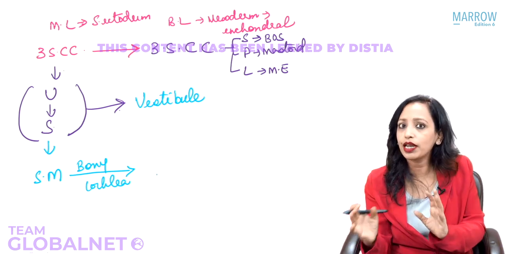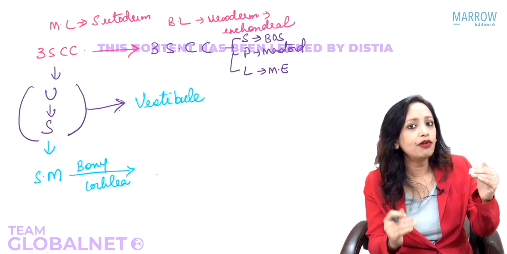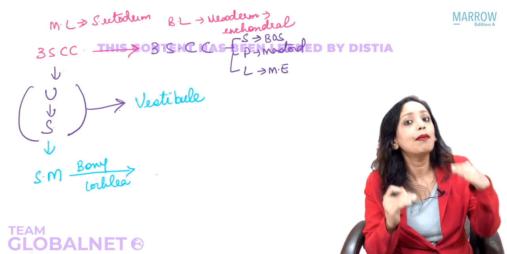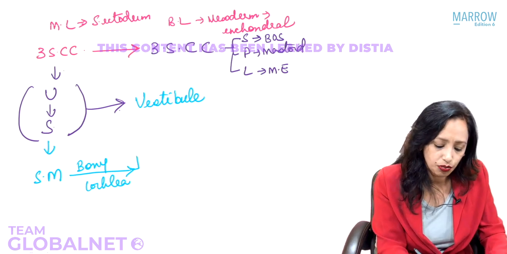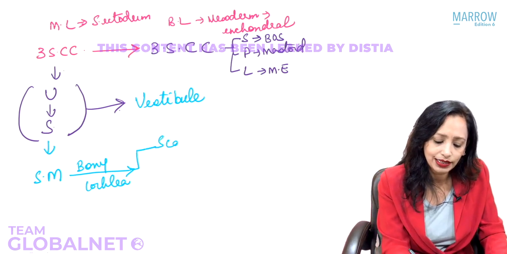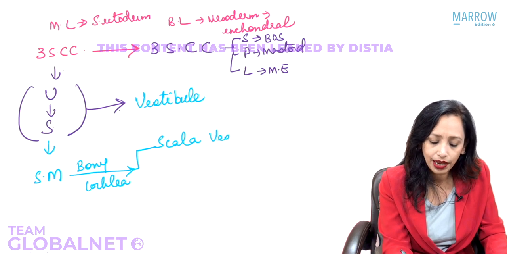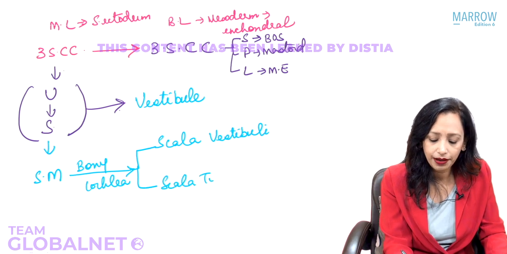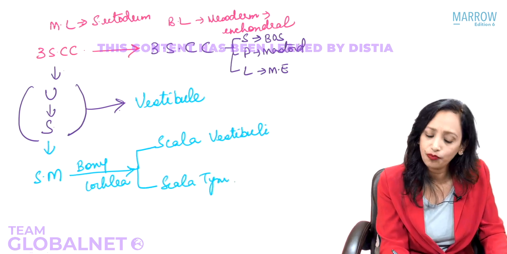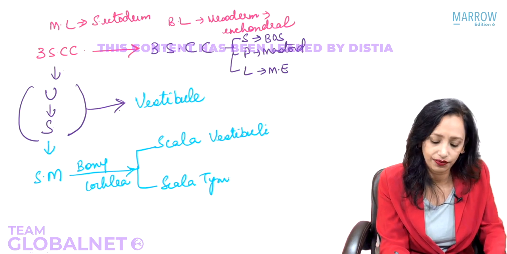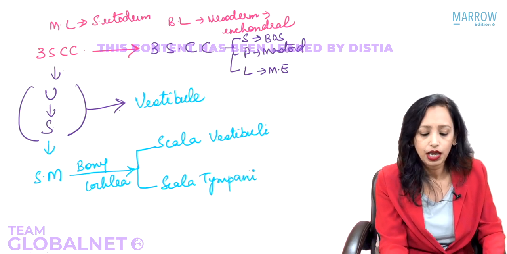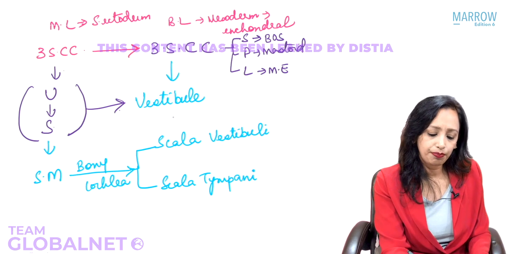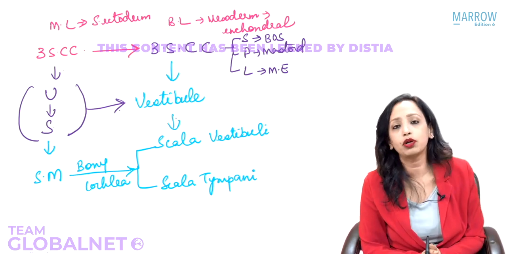Now this bony cochlea actually comprises of 2 parts, above and below the scala media. So what are these 2 parts? Above it is known as scala vestibuli, and below it is known as scala tympani. Both these are parts of bony cochlea. So now we know the parts of the bony labyrinth also completely.